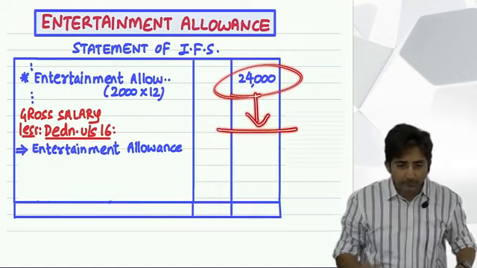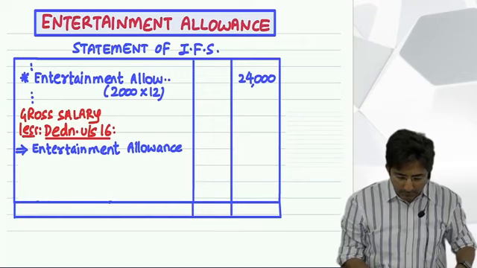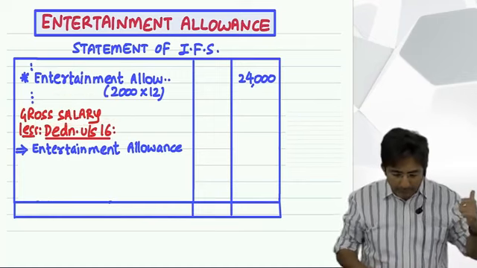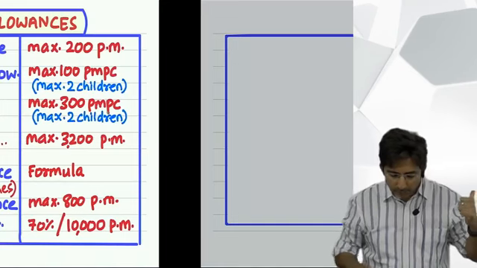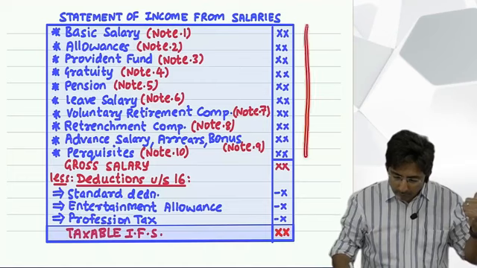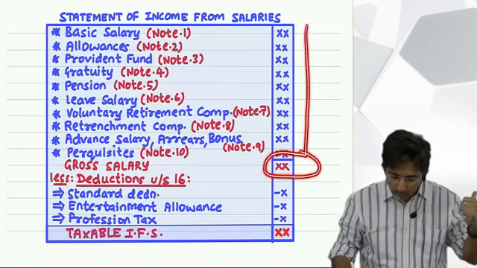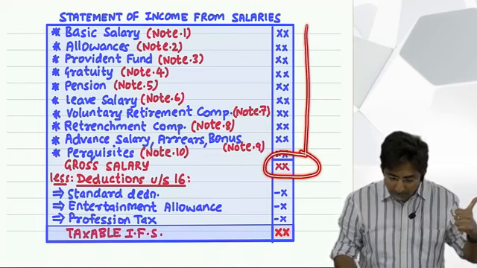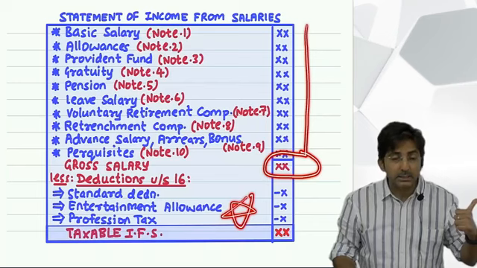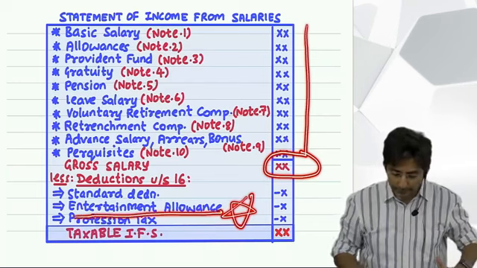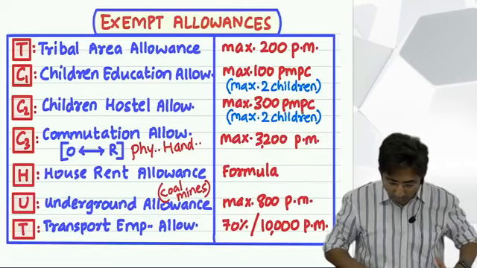Total of the statement. And do you know what the total of the statement is called? Gross salary. Do you want to see the format which I had shown last lecture? Look. The total of the statement is called gross salary. And after gross salary, can you see there is something called deduction under section 16? There, entertainment allowance is there. So see, precisely you know what to do. Look here, look.